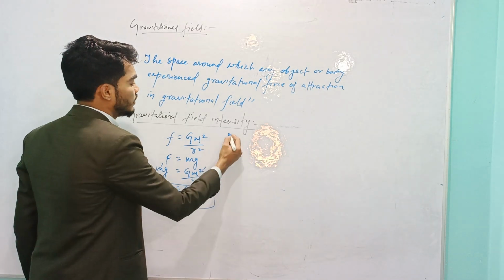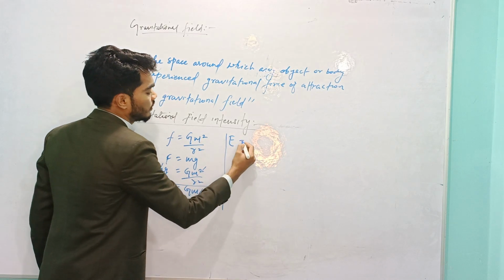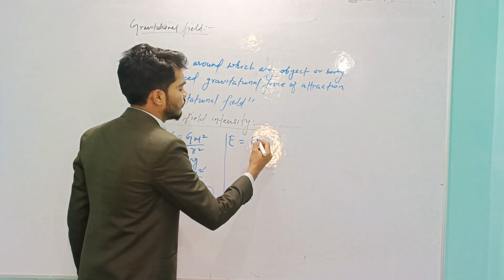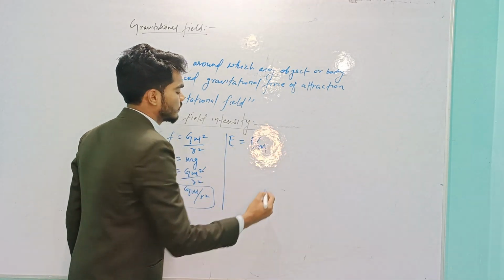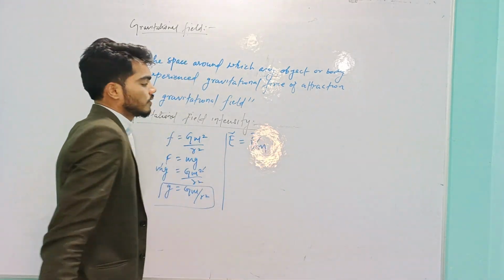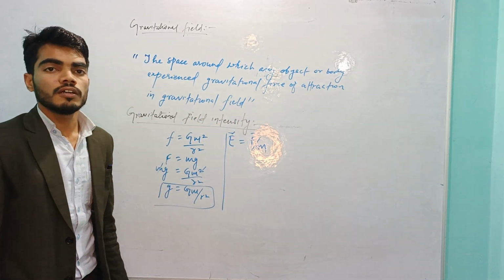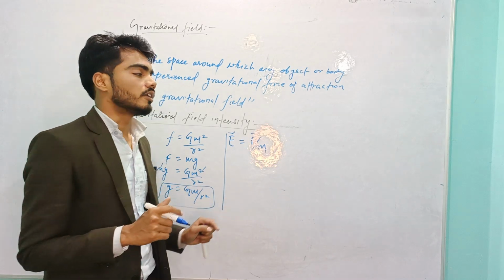Here we derive the intensity. Intensity is represented by E, which is force per unit test mass. This is a vector quantity: the gravitational field intensity is a vector quantity.